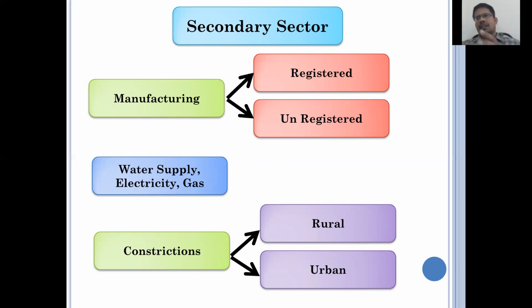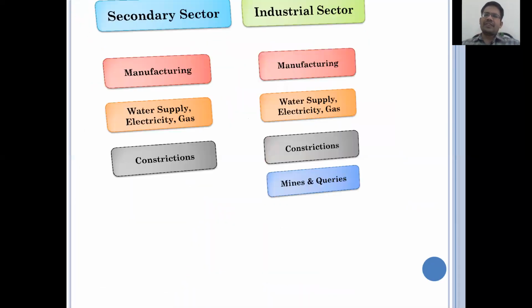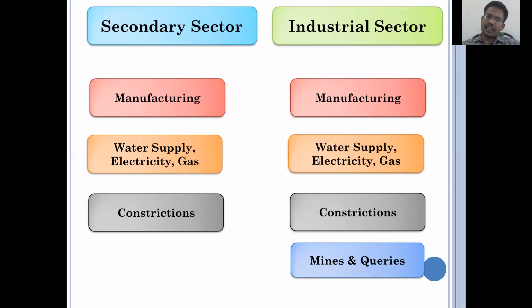Everybody again has an idea that the secondary sector is nothing but the industrial sector. That is not correct. Just have a look at the difference between the industrial sector and the secondary sector. We can remove mines and quarries from the primary sector, and we may call it the agriculture sector. After removing the mines and quarries, we can add them to the secondary sector, and the secondary sector transforms into the industrial sector.